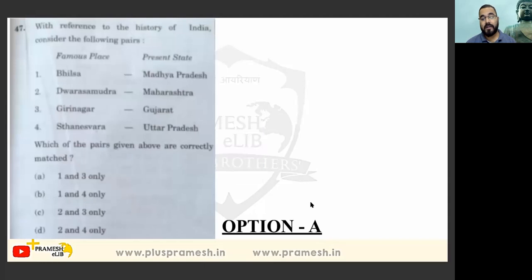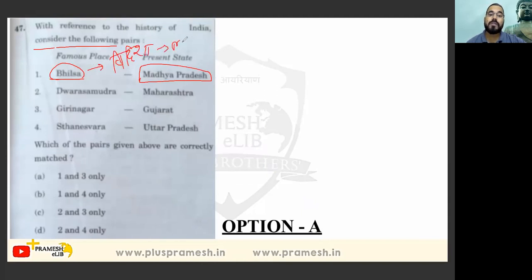See, this question is a little tough. With reference to the history of India, consider the following pairs. Bhilsa is in Madhya Pradesh. Actually, Bhilsa is the old name of Vidisha, and Vidisha was the constituency of Madam Sushma Swaraj. So it is quite tough for us to remember the old name. So Bhilsa is there, so wherever option one is not there, we are going to eliminate that. C and D are eliminated.